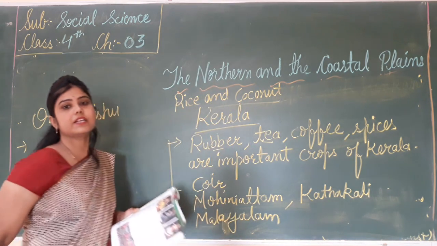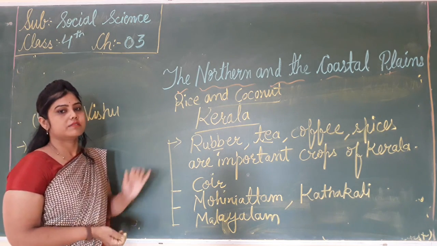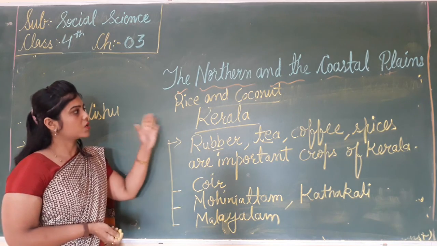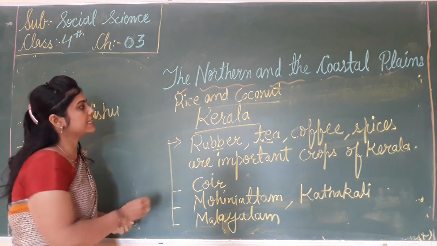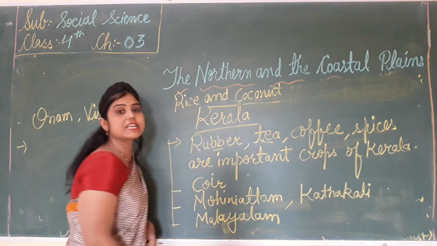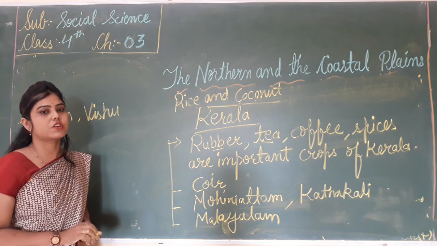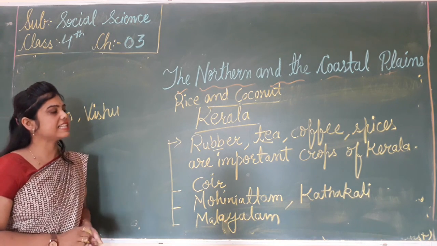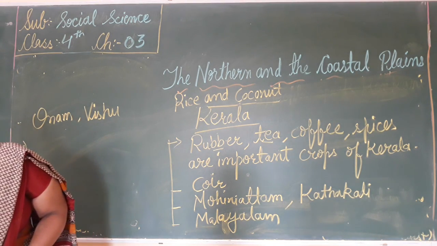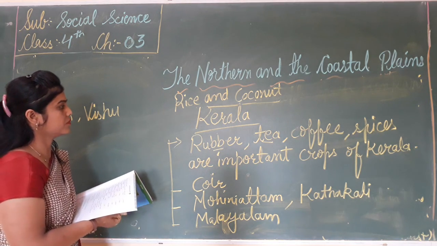So rice and coconut, what is it? These are the crops. So which two crops? That is rice and coconut. These two crops are grown in these coastal plains.